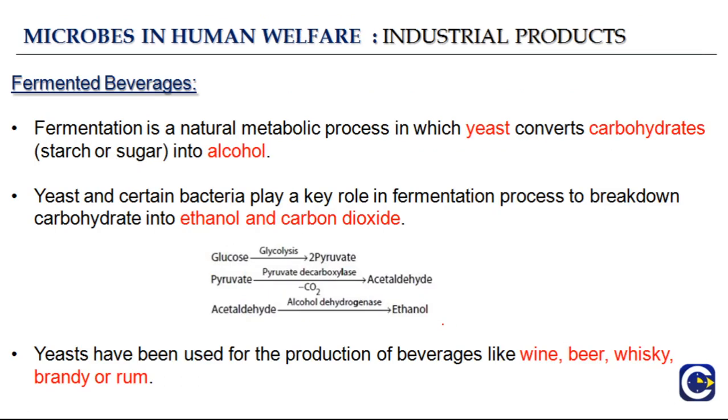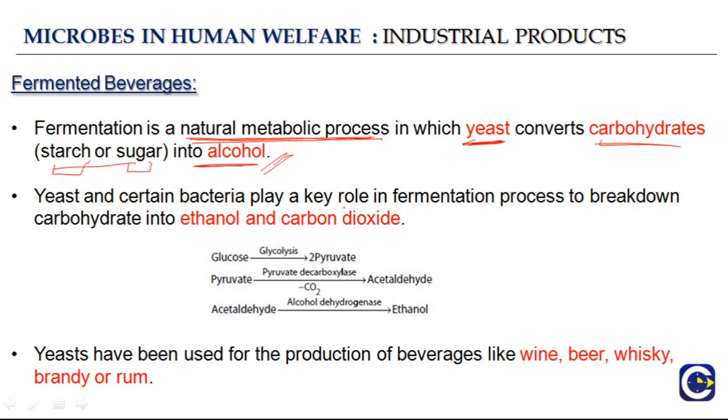So first we look at fermented beverages. What is fermentation? Fermentation is a natural metabolic process in which yeast converts carbohydrates, which include starch or sugar, into alcohol. Sugar is like a monosaccharide, a single molecule. Starch is a large number of monosaccharides together. Fermentation occurs naturally. It is not artificially synthesized. Yeast, which is a microbe, converts carbohydrates into alcohol.